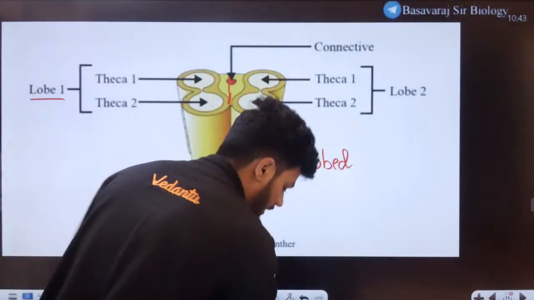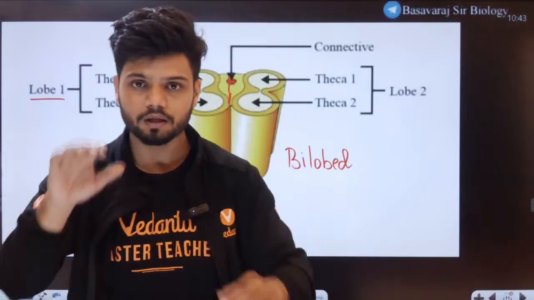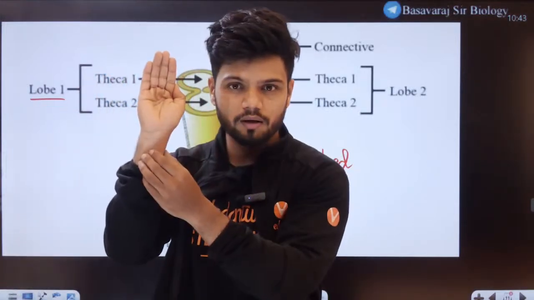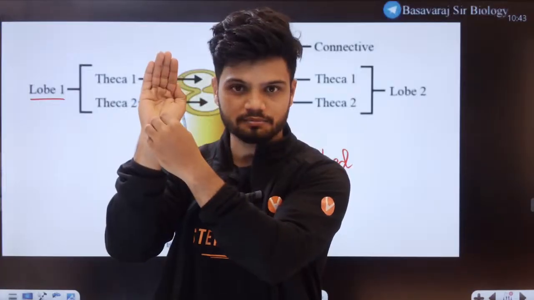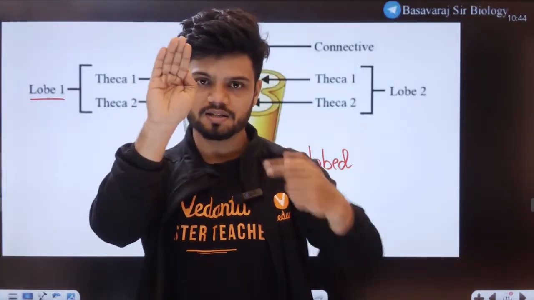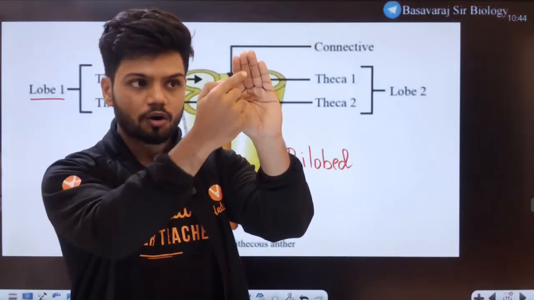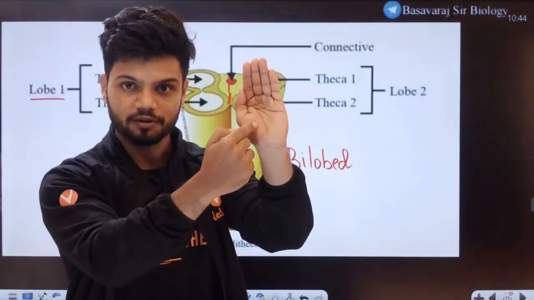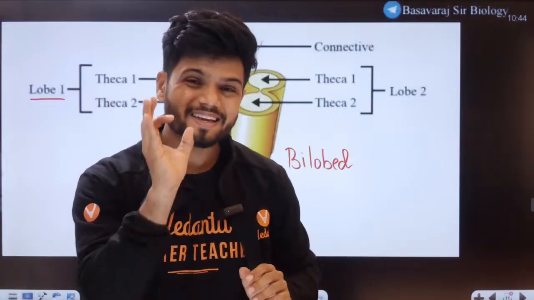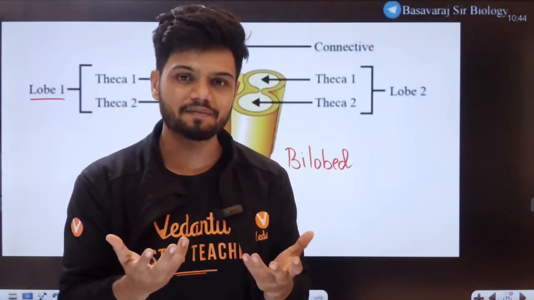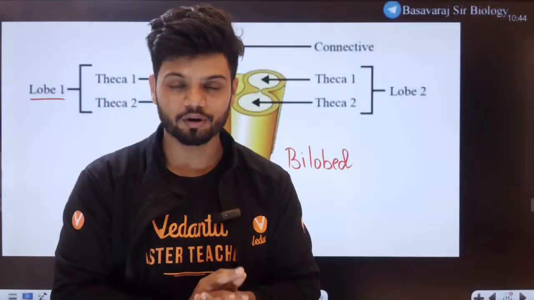Now imagine, all of you. In this entire lobe, I have two small holes. This one lobe has two holes, one hole here, one hole here. This hole or cavity, all of you know what a cavity is, right? A gap or a hole.